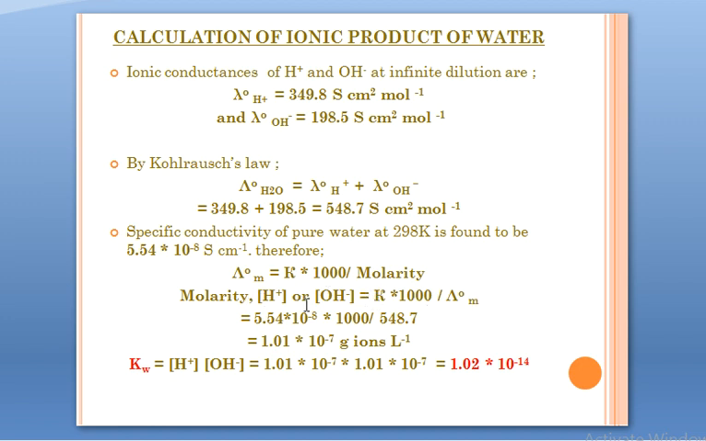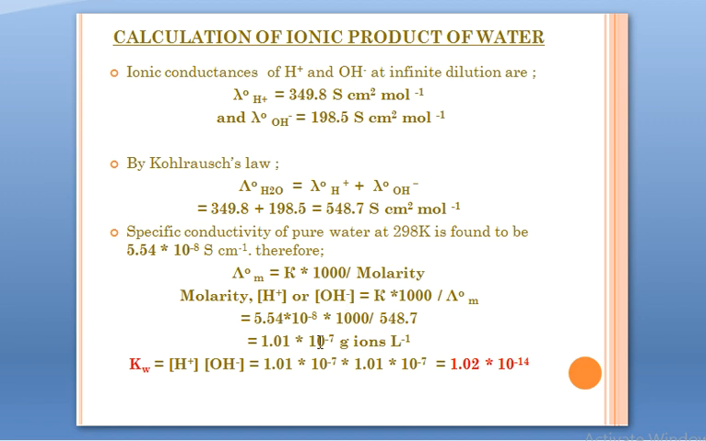Now here you need to pay a little attention. What is molarity? It's a concentration term. It's the expression of concentration. It can either be the concentration of H positive ions or the concentration of OH negative ions. So when we are calculating molarity by this equation, we are calculating the concentration of either H positive or OH negative ions. Substituting all the values of kappa and lambda naught m, we get molarity 1.01 into 10 to the power minus 7 gram ions per liter.